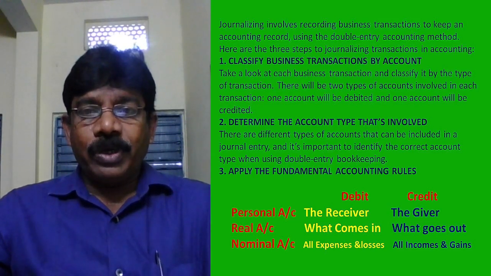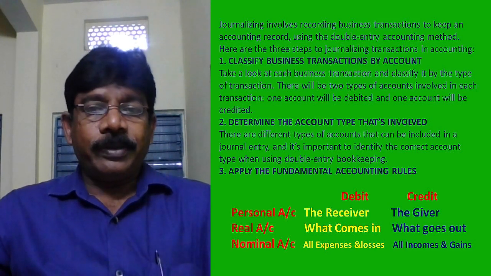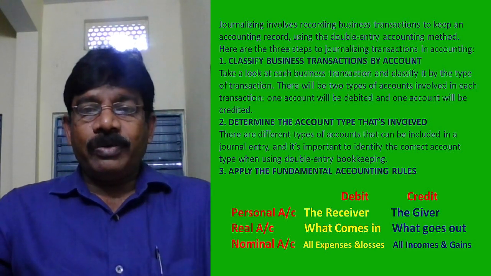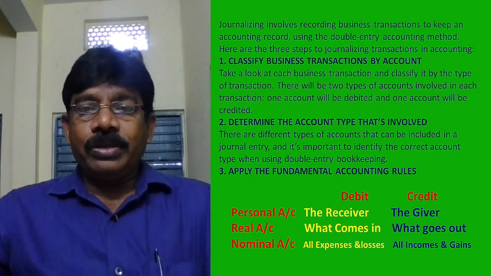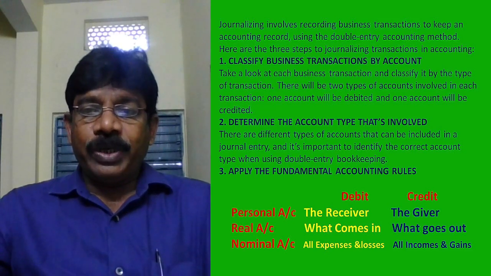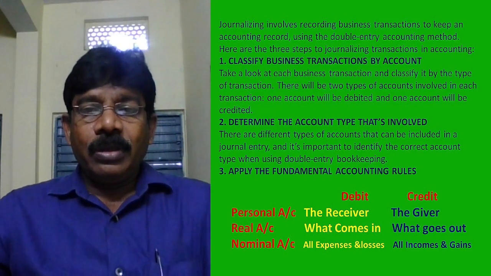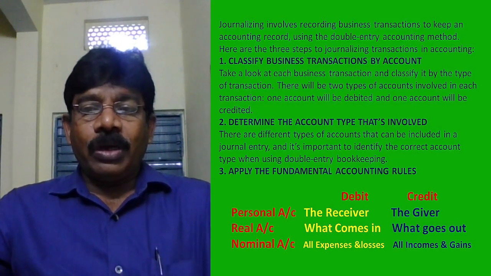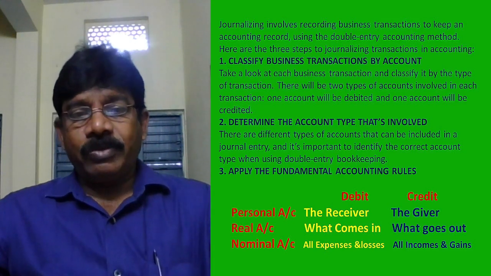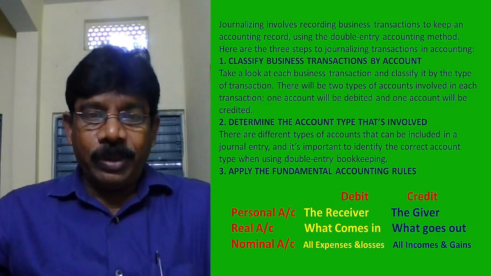For that purpose, we are using the double entry method. So, what is step one? First step, classify business transactions by account. Take a look at each transaction and classify it by the type of transaction. There will be two accounts involved in each transaction. One account will be debited, one account will be credited.